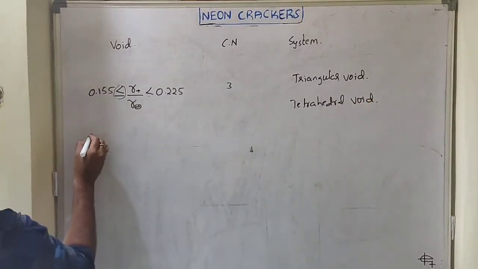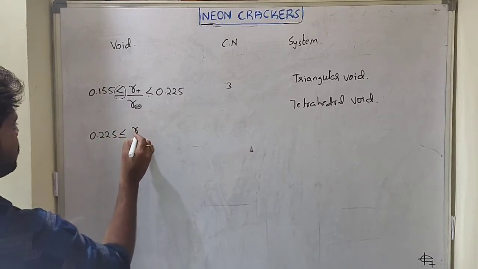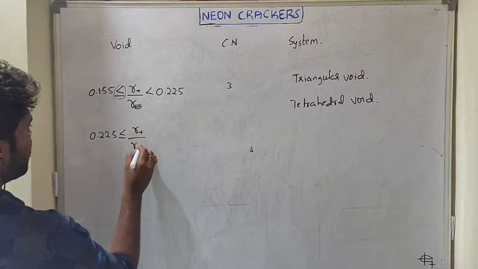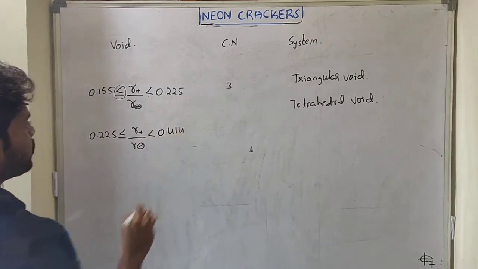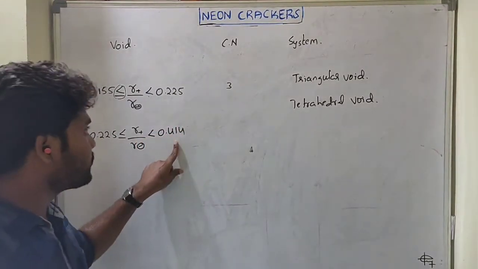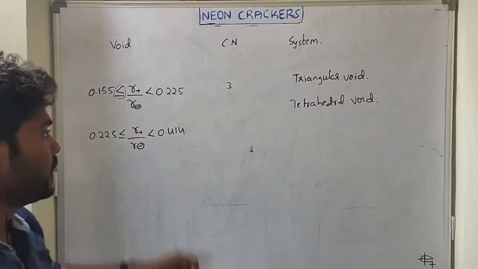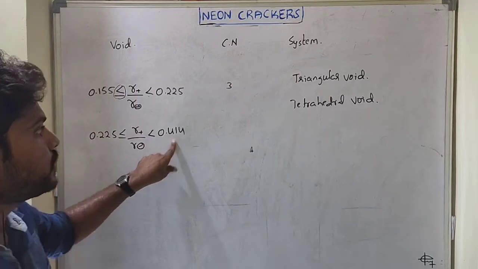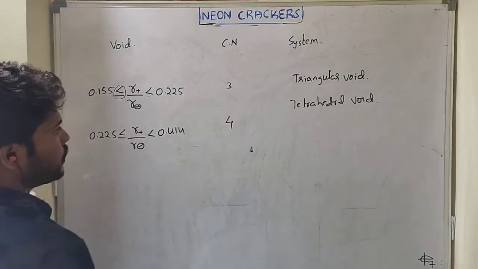Next one, tetrahedral void. What is the starting ratio? 0.225 less than or equal to r plus upon r minus, less than 0.414. Up to 0.414, the ratio belongs to a tetrahedral void. If it is equal to 0.414, it is termed as an octahedral void. So what is the coordination number here? 4.